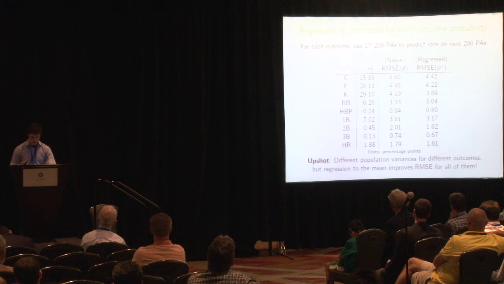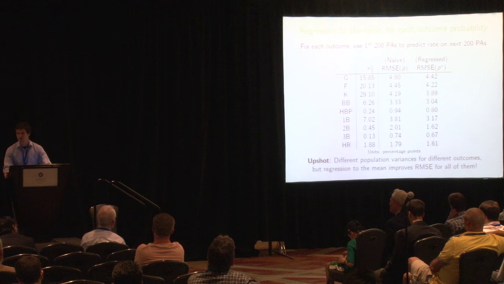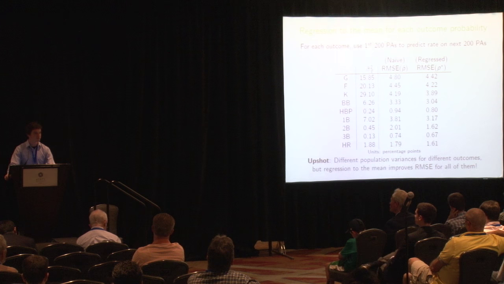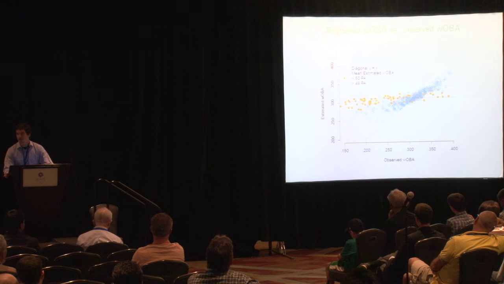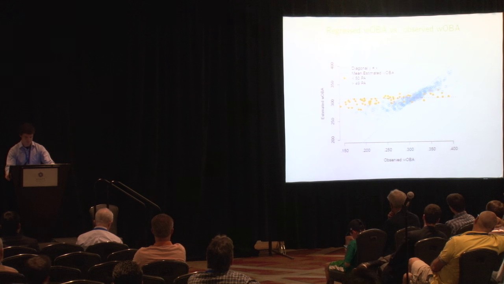And what we did from here is we applied regression to the mean to find an estimate of wOBA. For each of the wOBA components, we applied regression to the mean, fed the outcomes into the wOBA formula using the wOBA weights, and used this as an estimate of true talent for each batter. And these are our results. So in this graph, along the x-axis, we have observed wOBA, and along the y-axis is the estimated wOBA using the methodology I just described. Each dot here is a single player, where the orange dots represent players with less than 50 plate appearances, and the blue dots are 50 or more plate appearance players.